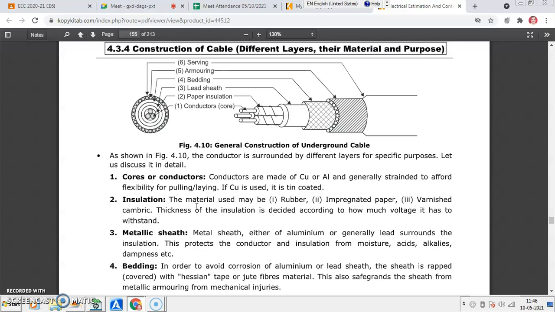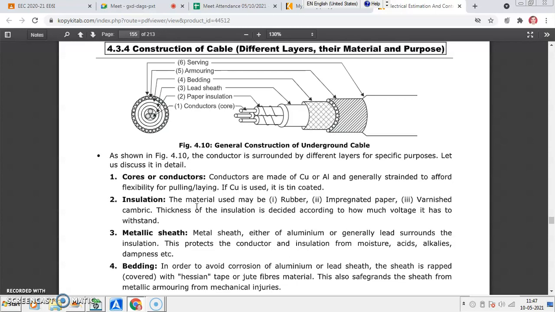Then for insulation, the material used may be rubber, or impregnated paper, which means special insulation paper with oil impregnation done using insulating oil, so that the paper insulation strength increases. So rubber, impregnated paper, varnished cambric or varnished rubber.